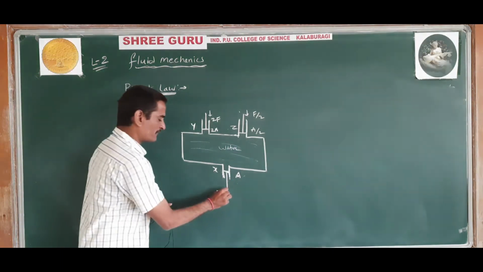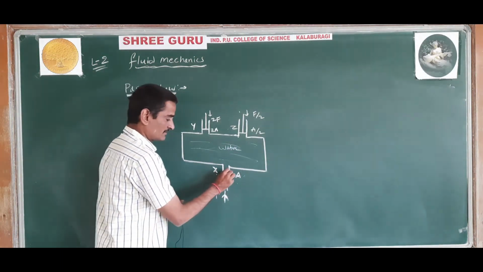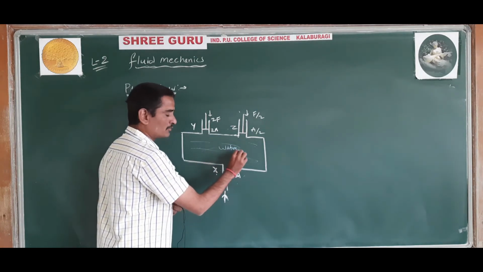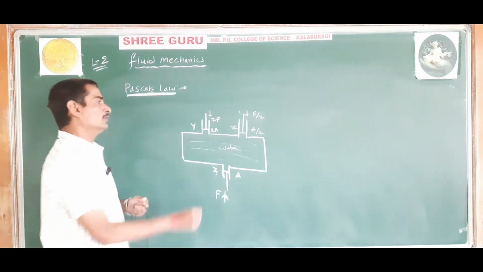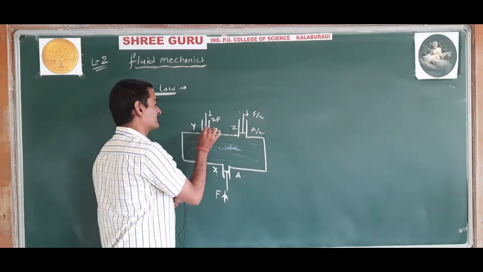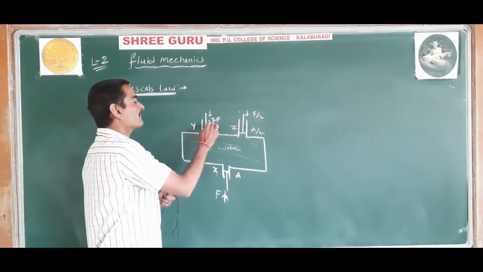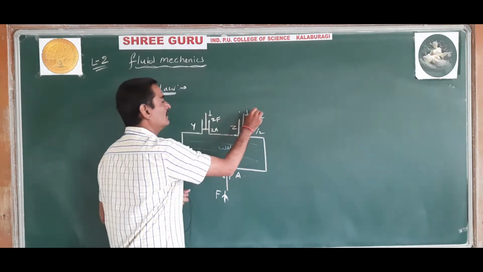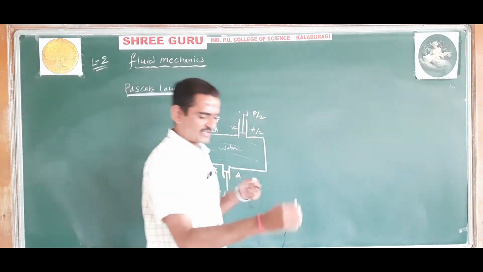So when a force F is applied on the opening X, a pressure is applied to the water. To keep the pistons in the openings Y and Z in position, a force of 2F and F by 2 has to be applied on Y and Z respectively.